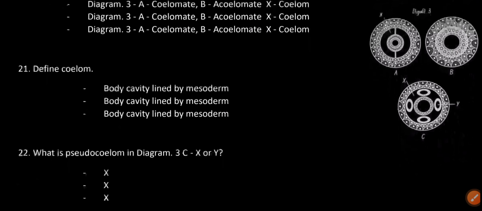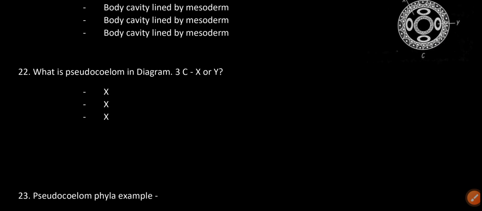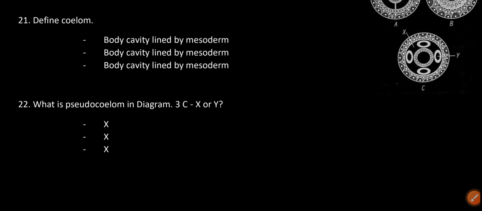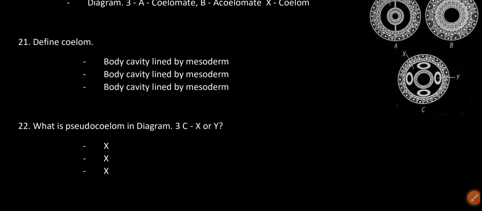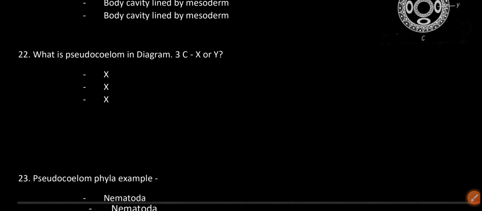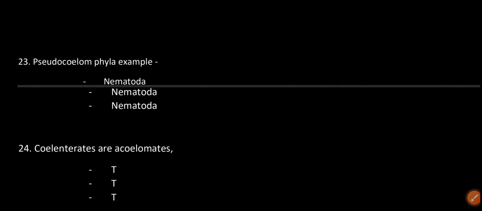What is pseudocoelom? In diagram 3, X is pseudocoelom. Pseudocoelom phyla example: Nematoda.